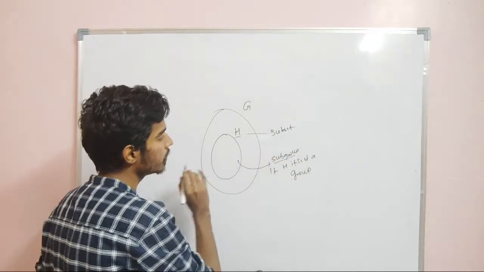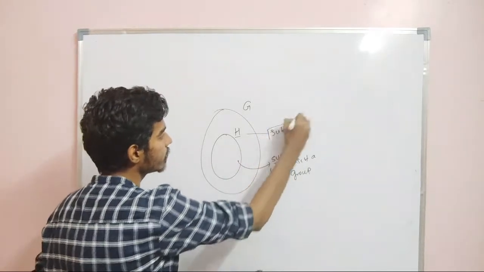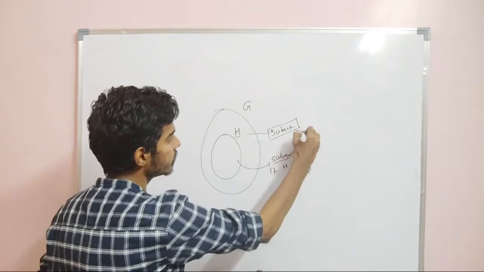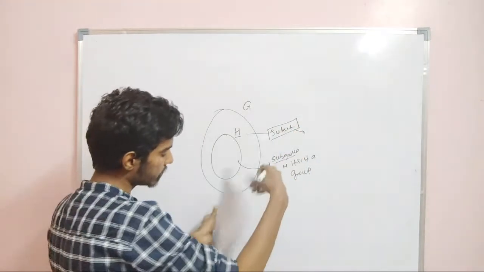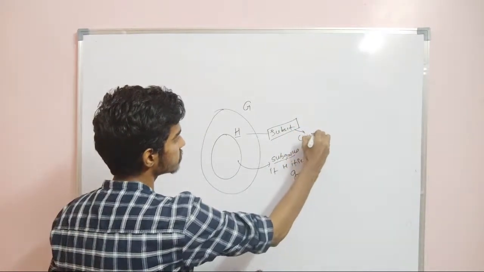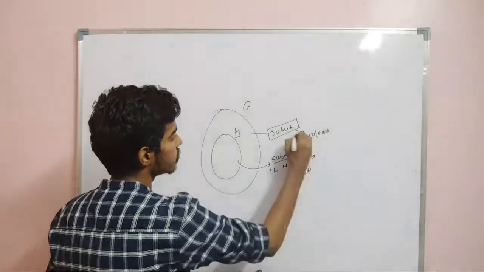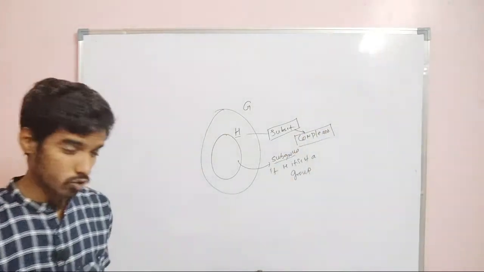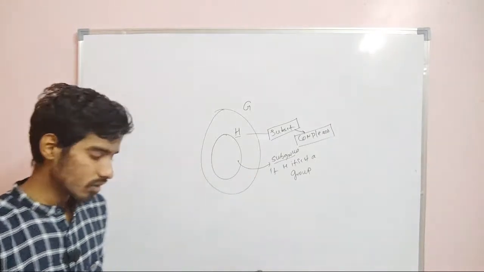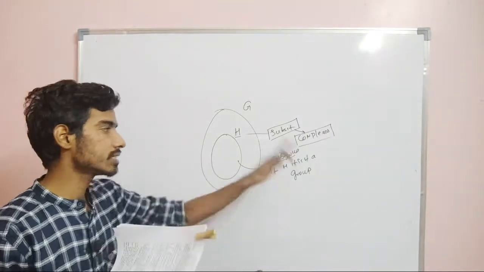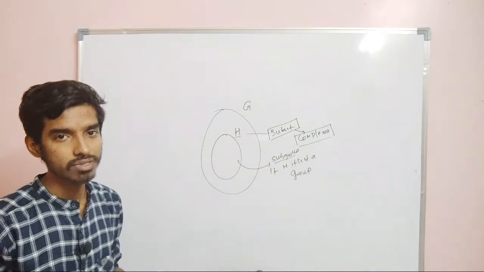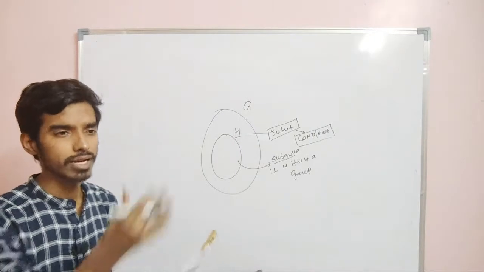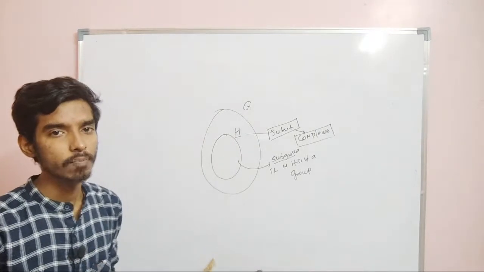In books they give a different name to a subset, which is called a complex. Don't worry about the term complex, it is nothing but a fancy word for subset. You know what is meant by a subset, right? A collection of some elements from the set.